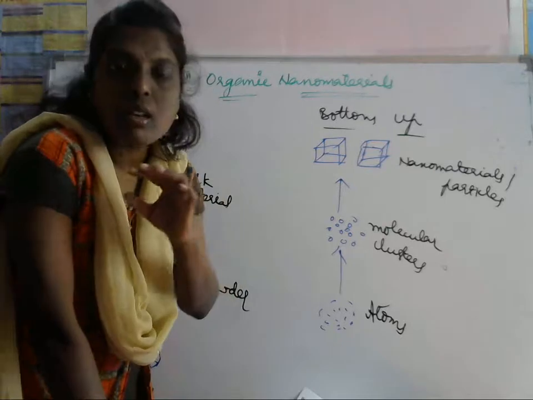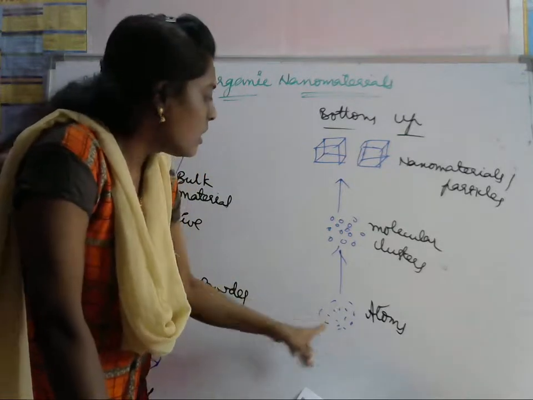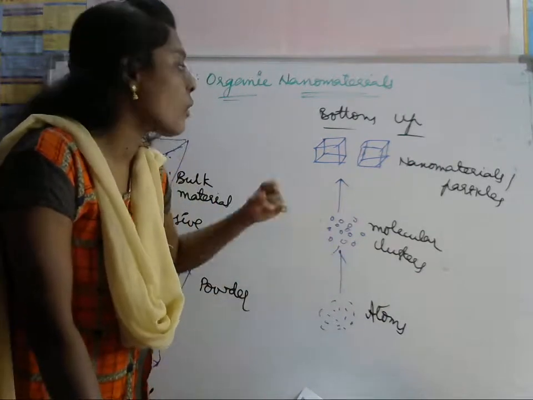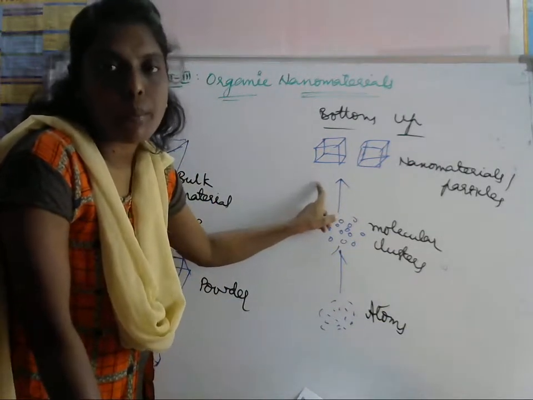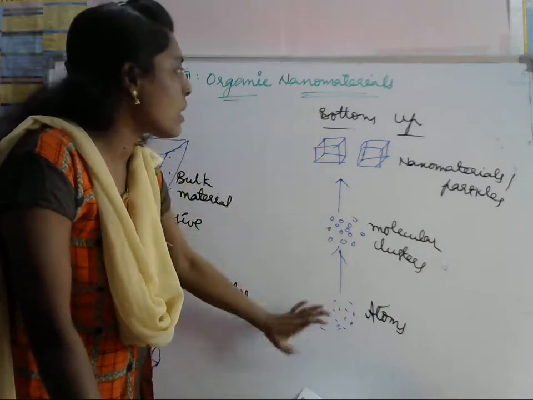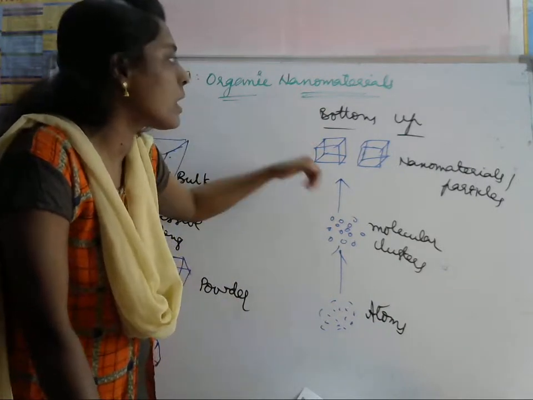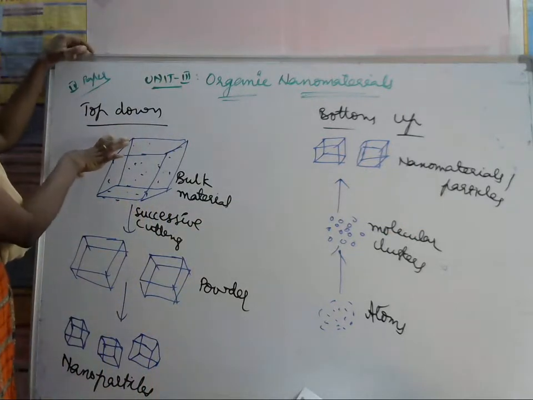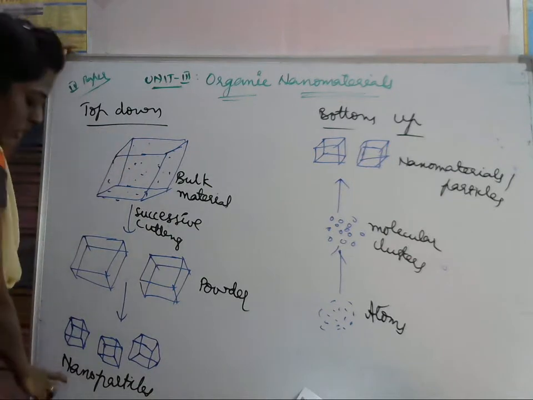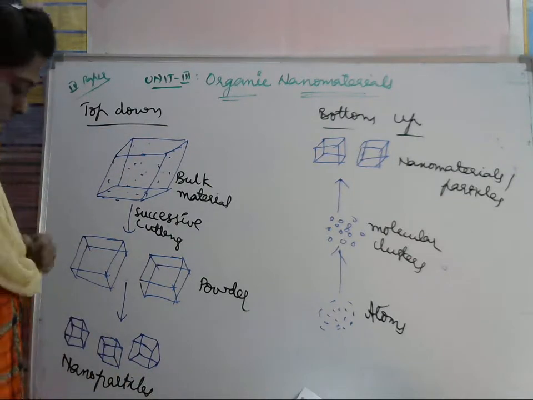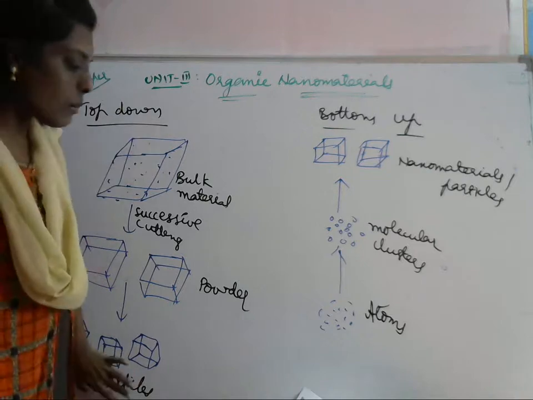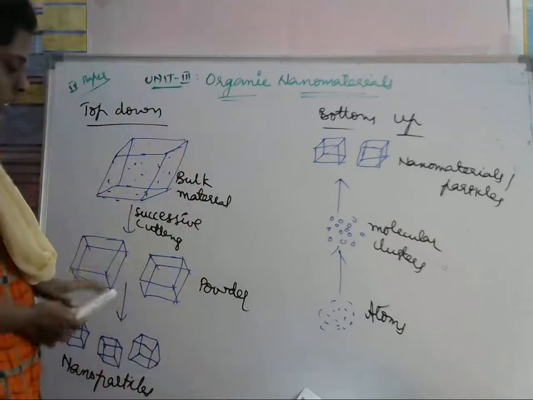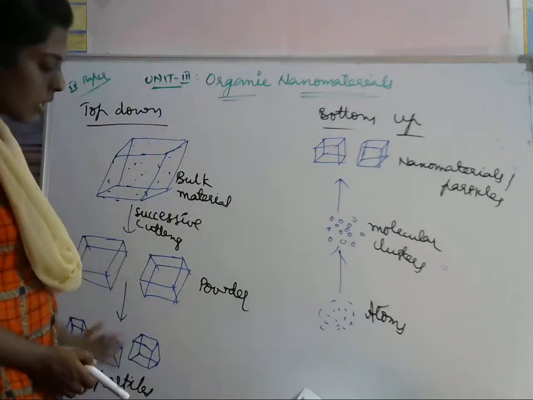We take smaller particles, meaning atoms. These atoms are formed into molecular clusters. These molecular clusters form the nanomaterials or nanoparticles. So this is the bottom up approach, meaning from bottom to up we get the nanomaterials. Top to down means we take the bulk material at the top, and at the bottom we get the nanoparticles. So this is the top down. Here bulk material is there, so from bulk material we get the nanoparticles.